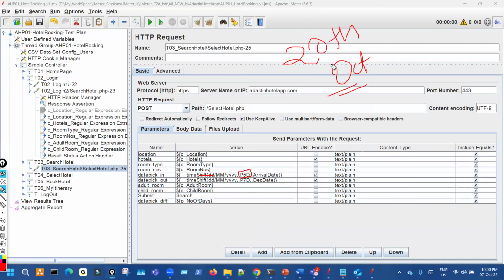P5D means from 20th I am running the script, so 5 days after. The current date will be taken as a reference and 5 days will be added. So check-in will become 25th of October, right? And this is P7D, means 7 days after. So 20 plus 7 will become 27, so 27th of October will become checkout. So this is how you can do it.